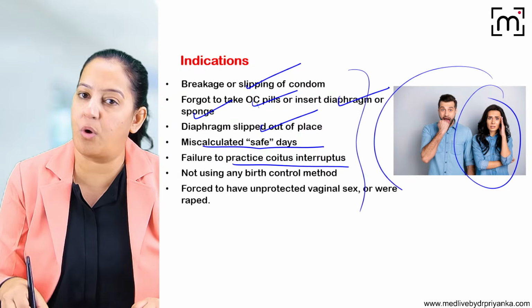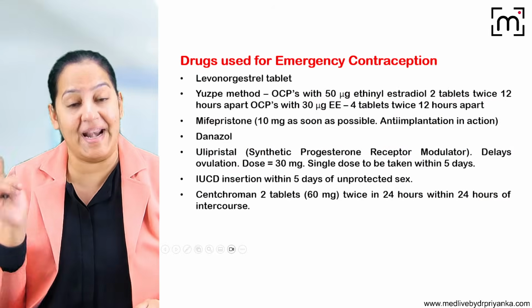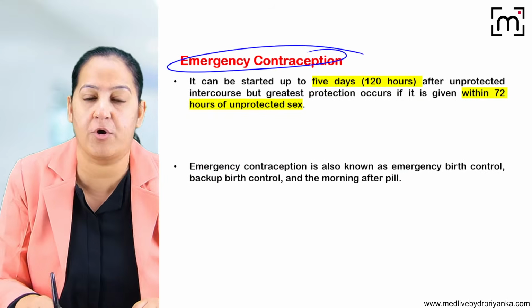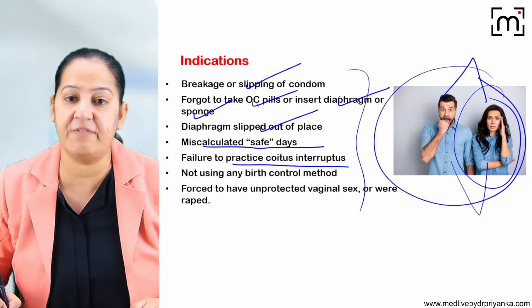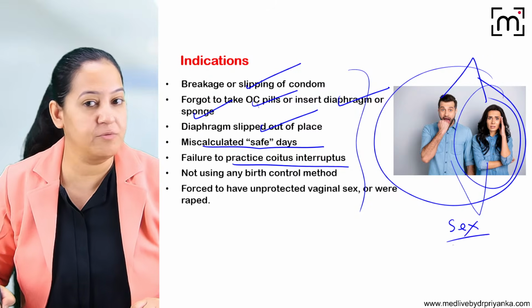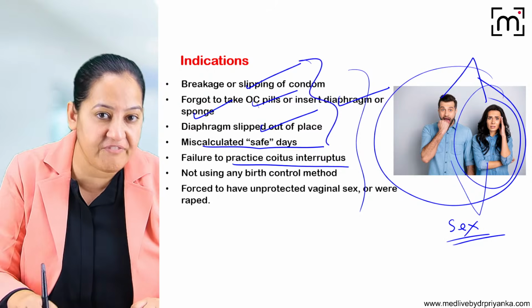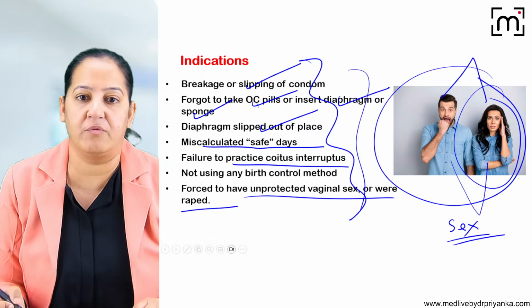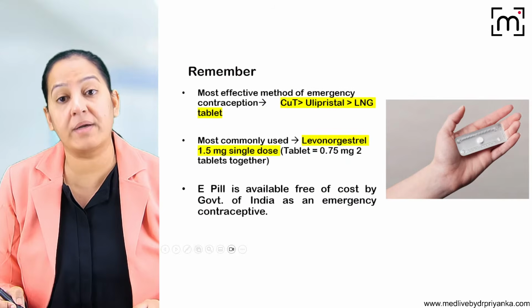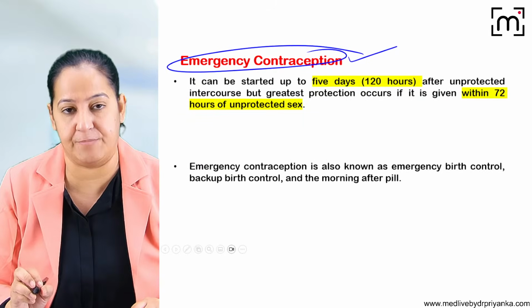So they do not want the contraception, but they have already performed the sexual intercourse. So at that place, we require emergency contraception. So if such a couple is coming to you, doctor, saying last night we have performed sexual intercourse, but we do not want to conceive, and it was an unprotected sexual intercourse because of any of the reasons, or maybe it is because of rape or forceful vaginal sex. So what will you offer? Being a doctor, you can offer them emergency contraception.